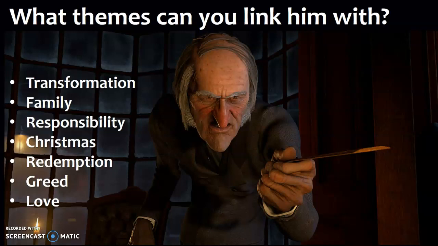Redemption links very much to transformation. To redeem yourself is to make up for your bad ways, so redemption is certainly a theme there. Greed as well, because Scrooge very much is greedy and we see a consequence of that greed. And also love, because actually he comes to realise the importance of family and love at Christmas time, and he does show that love as well.